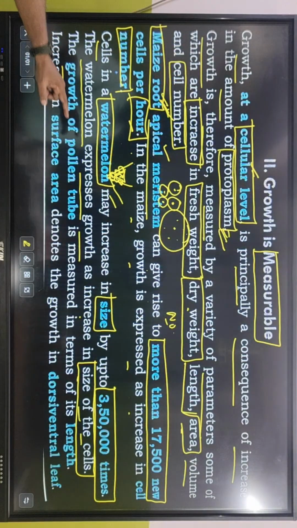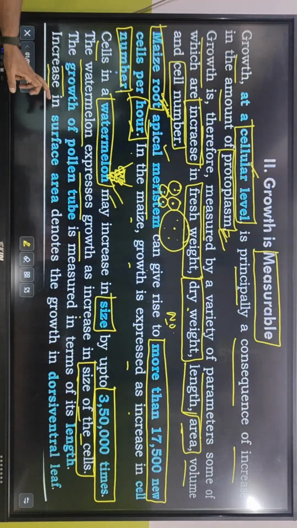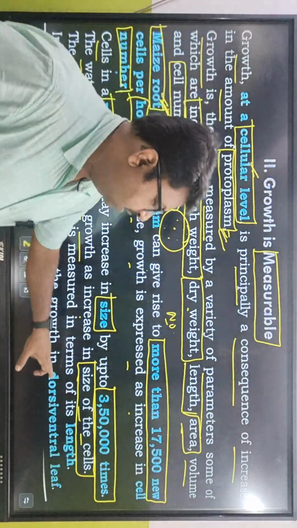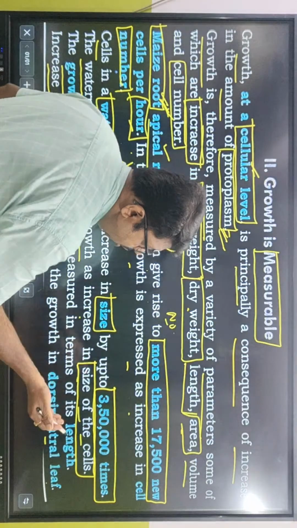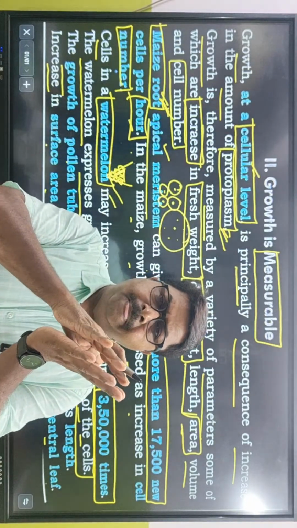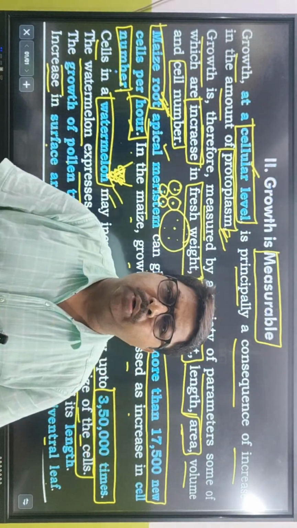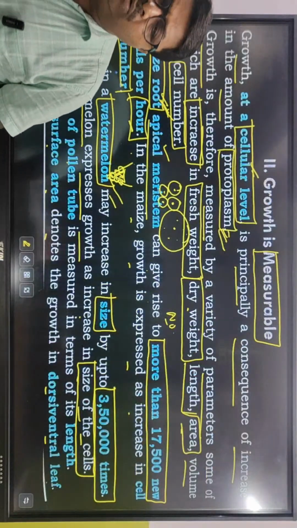The growth of a pollen tube is measured in terms of length. Increase in surface area denotes the growth in a dorsiventral leaf. Dorsiventral means normally dicot plants have dorsiventral leaves. So when the surface area of a dorsiventral leaf increases, we call it growth. So we could define growth in different ways.